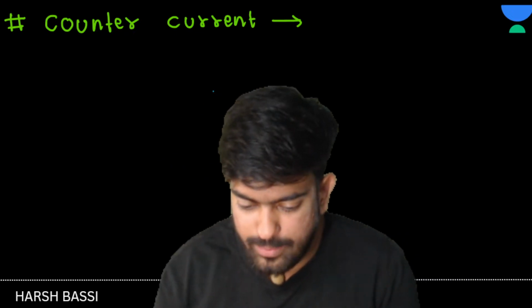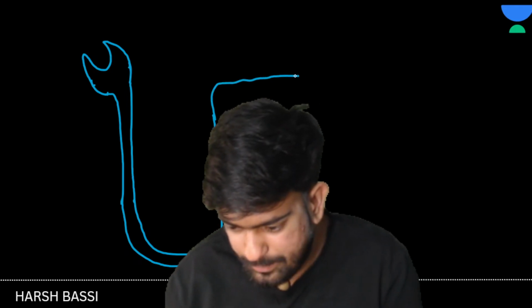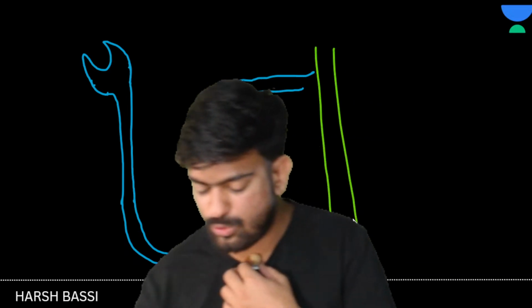Now, we have this glomerulus. Give me 10 minutes and it will be clear to you. We have the glomerulus, Bowman's capsule, right? From here we have the PCT. From the PCT we have the descending loop of Henle, and then the ascending loop of Henle. From the ascending loop of Henle we have the DCT, and then this opens to the collecting duct. This much we know, sir.